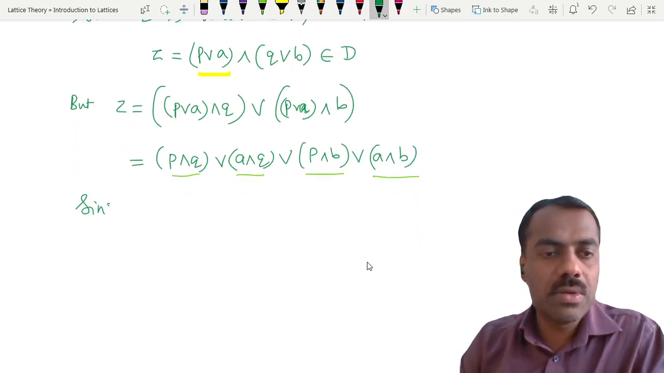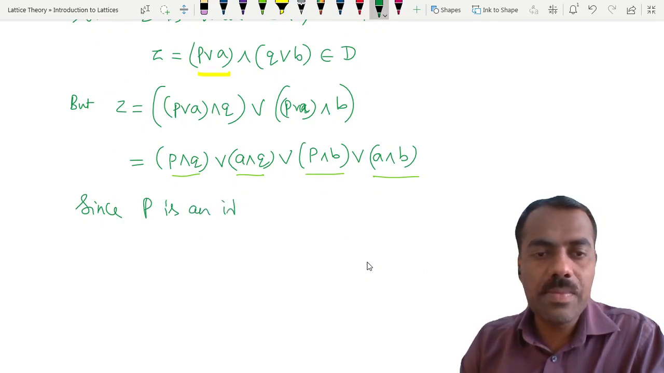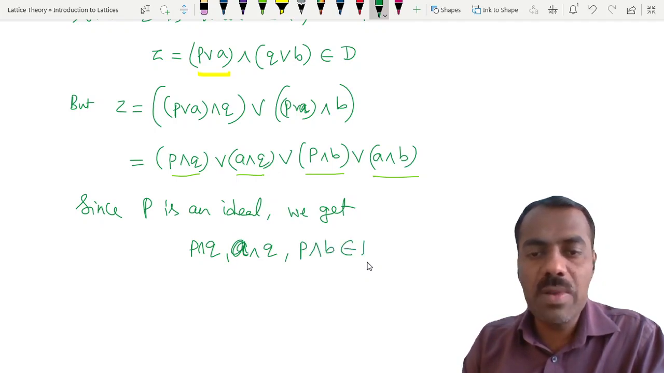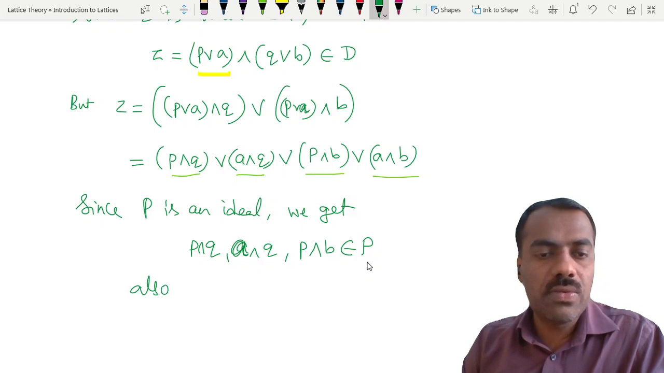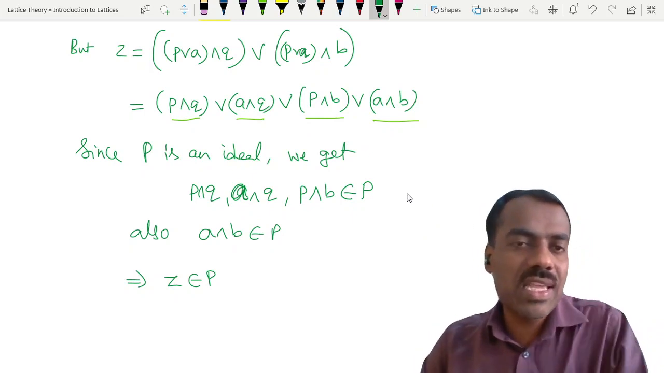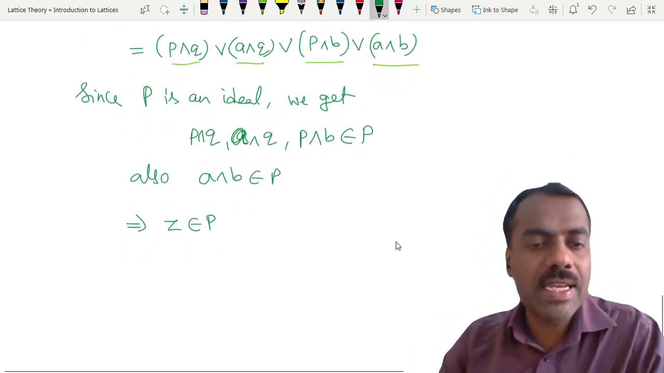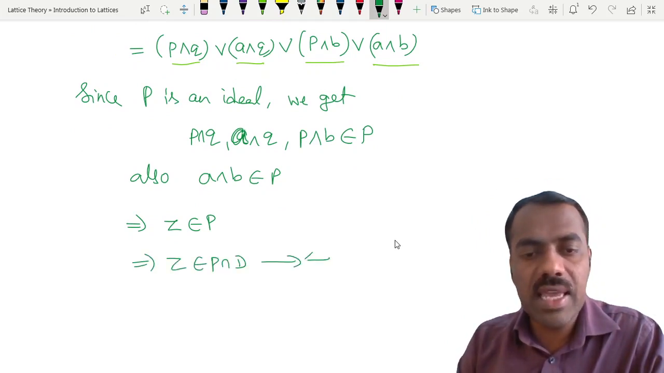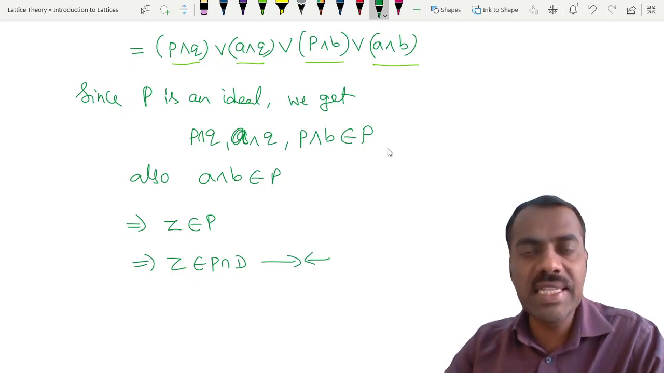So what we are getting here is that since P is an ideal, we get p meet q, a meet q, and p meet b, they all belong to P. Also, what is given to us is that a meet b belongs to P, right? And again, using the fact that it is an ideal, Z belongs to P, because if elements are there, then their join is also there for an ideal, right? But this is a contradiction. This means Z belongs to P intersection D. This is a contradiction, right? Because our P intersection D is empty.